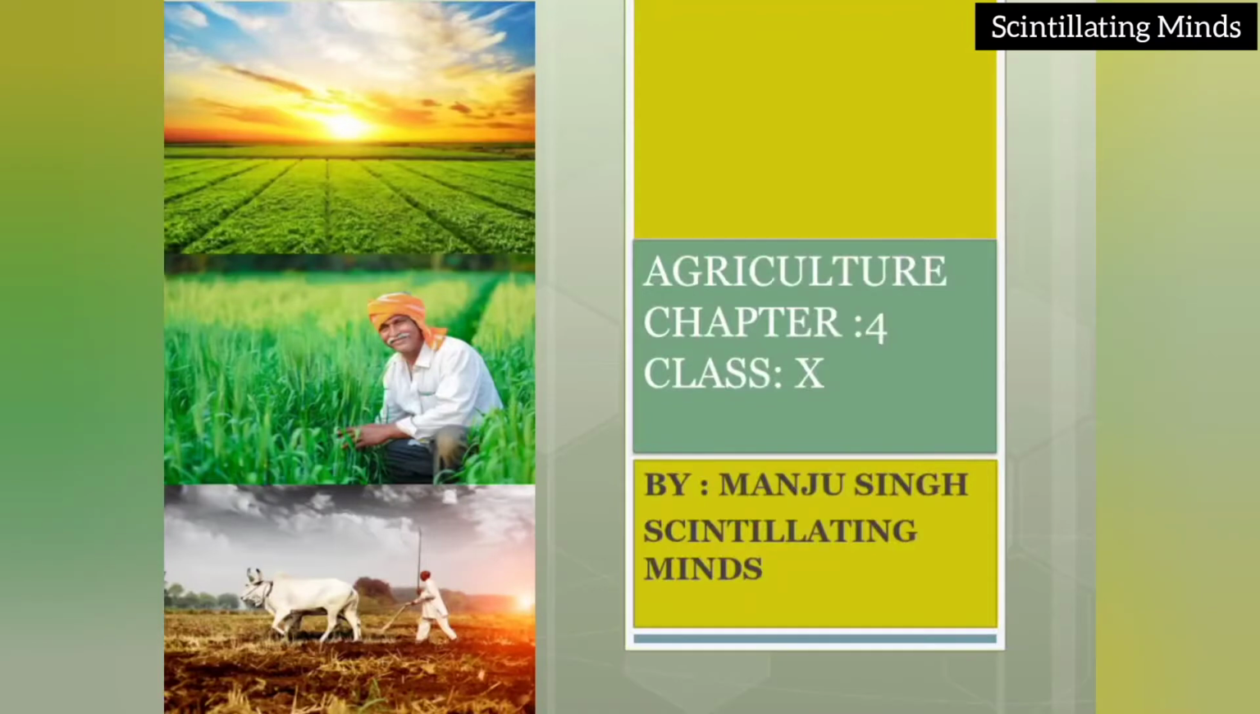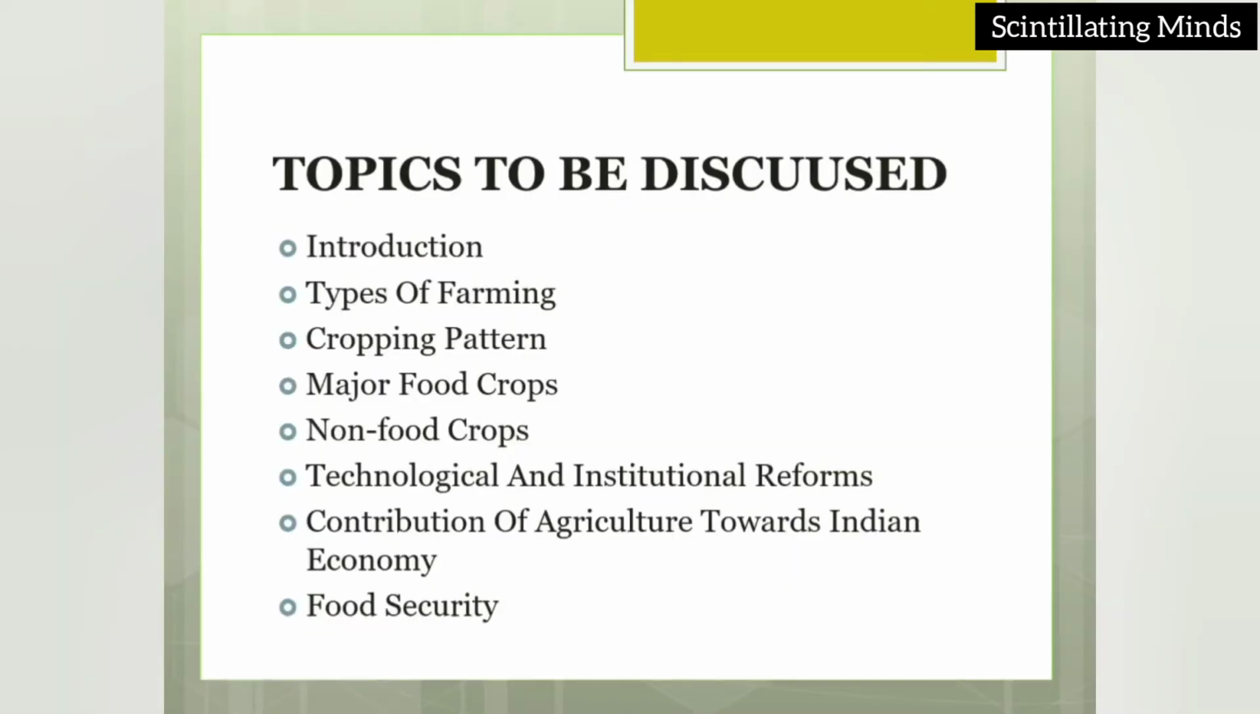So now, through the PPT, we are going to understand how important agriculture is and what the cropping patterns are. There is an index which we should go through, and later on we will continue with the content of the chapter. Agriculture, chapter 4, class 10th. In this chapter we are going to talk about the significance of agriculture and its types. So what are the topics we are going to discuss here?